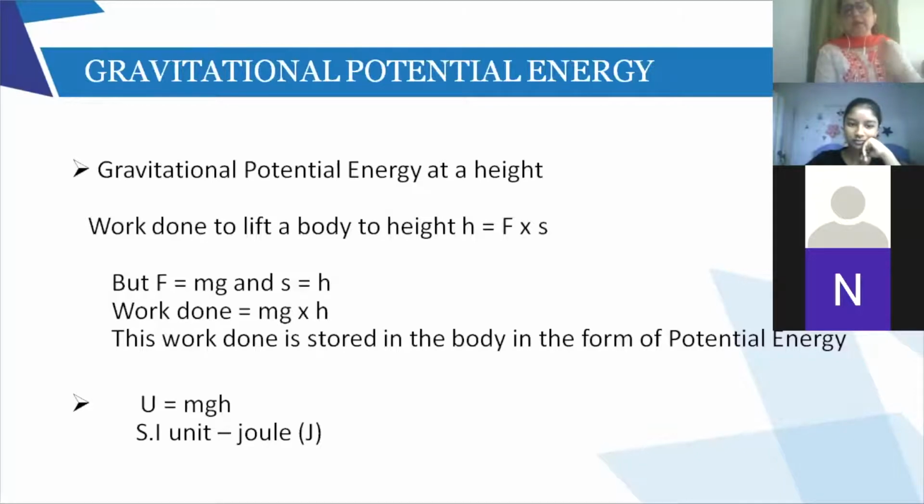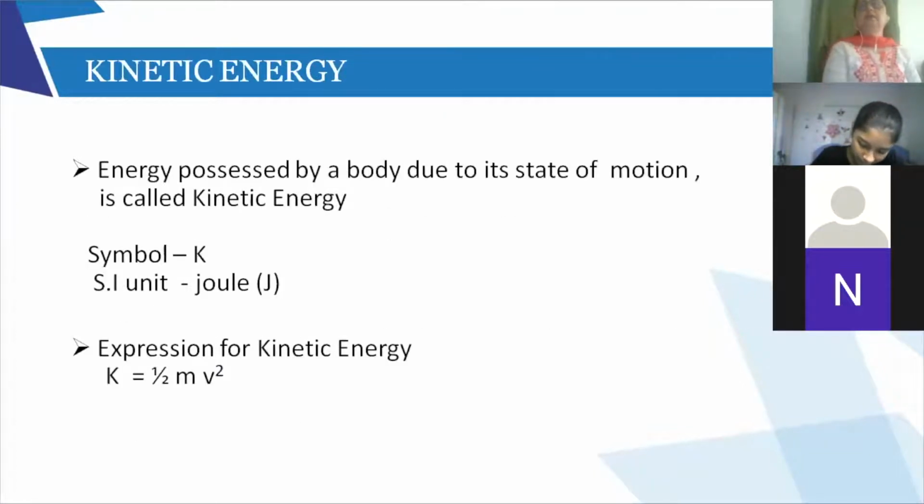Now this work is stored in the body in the form of potential energy. The symbol for potential energy we use is U. So this is stored in the body in the form of potential energy, and instead of work done, we will write U. So U equal to mgh, m into g into h. This is the formula for potential energy. The SI unit will be joule. For both kinetic and potential, the energies' SI unit is joule. Now we come to kinetic energy.